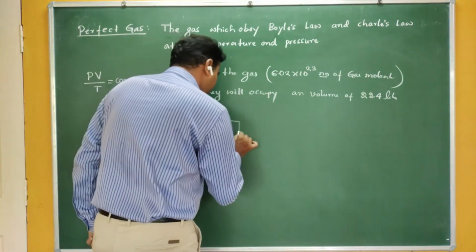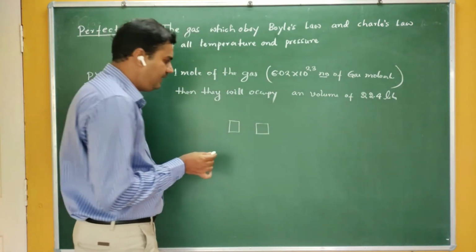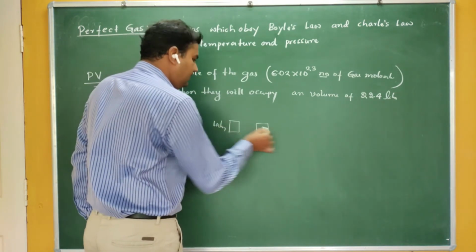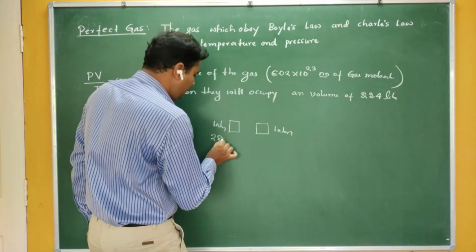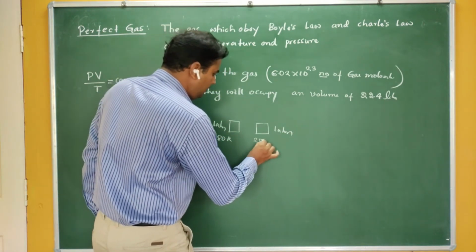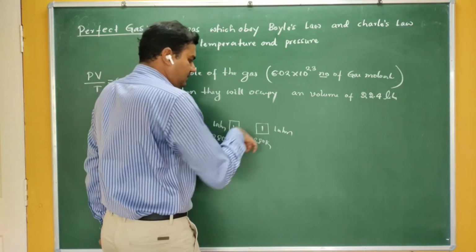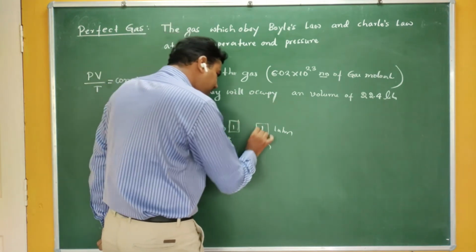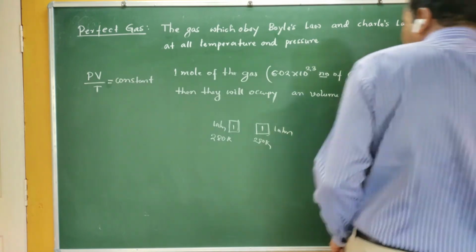In one container I have oxygen, in the other container you have hydrogen. So the pressure should be the same here. If the pressure is 1 atmosphere, your pressure should also be 1 atmosphere. If you are keeping the temperature as 280 Kelvin, in the other case also you have to keep the temperature as 280 Kelvin. If I take 1 mole, and in the second container also 1 mole, then they occupy the same volume.